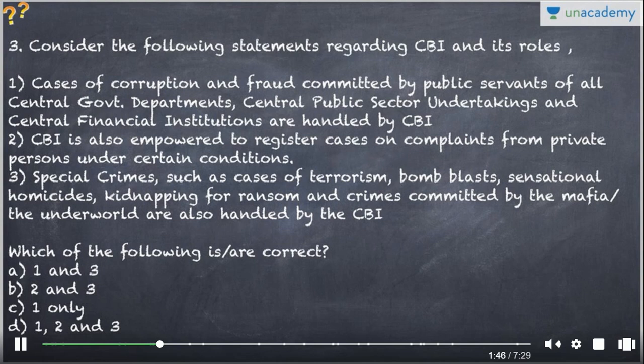The next question is regarding the following statements regarding the CBI and its role. So cases of corruption and fraud committed by public servants of all central government departments, public sector undertakings and central financial institutions are handled by the CBI, and CBI is also empowered to register cases on complaints from private persons under certain conditions, and special crimes such as cases of terrorism, bomb blasts, sensational homicides, kidnapping for ransoms and crimes committed by the mafia, the underworld, are also handled by the CBI.